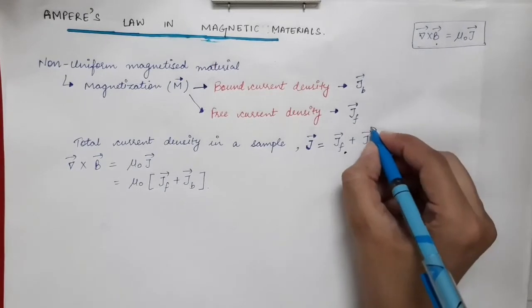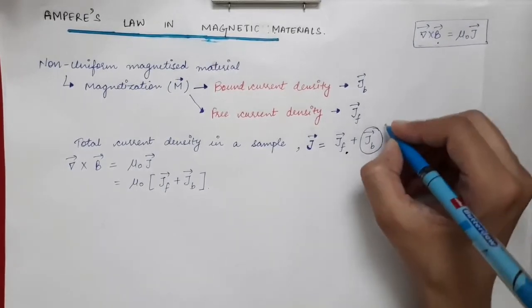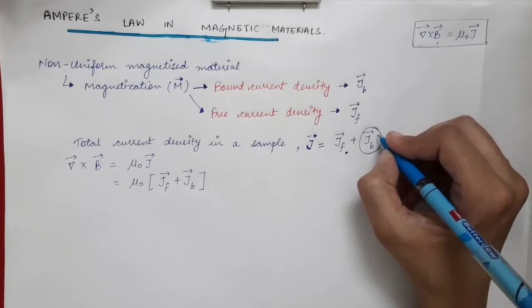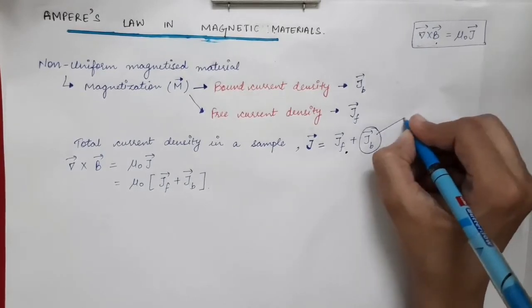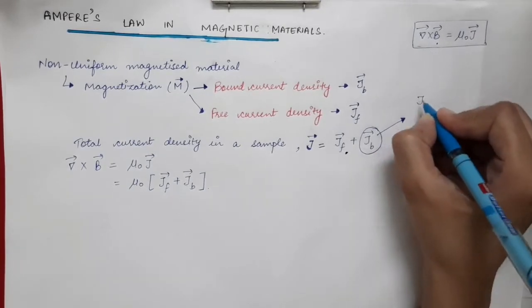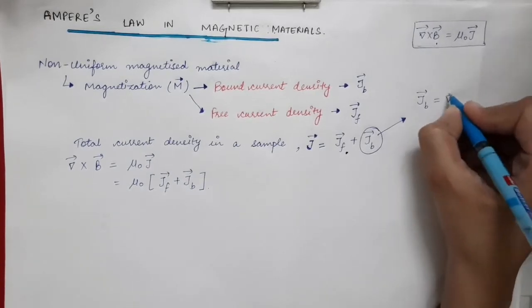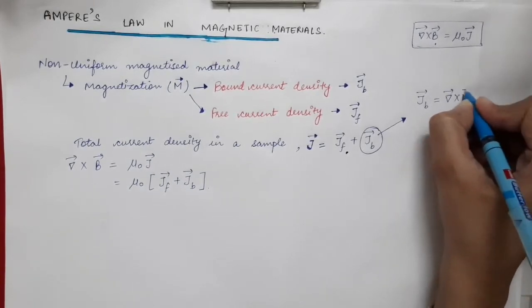This bound current density JB vector is due to the non-uniformly magnetized material, and we have already found its formula: the bound current density is given by curl of magnetization.